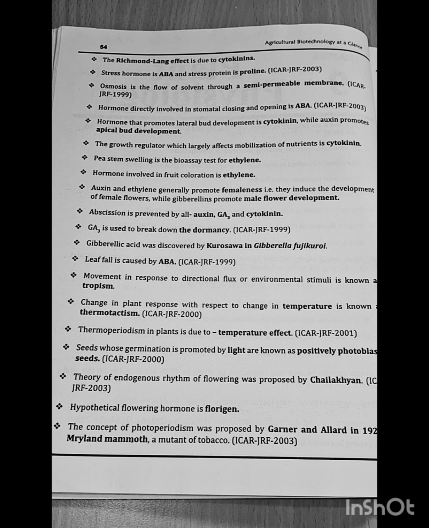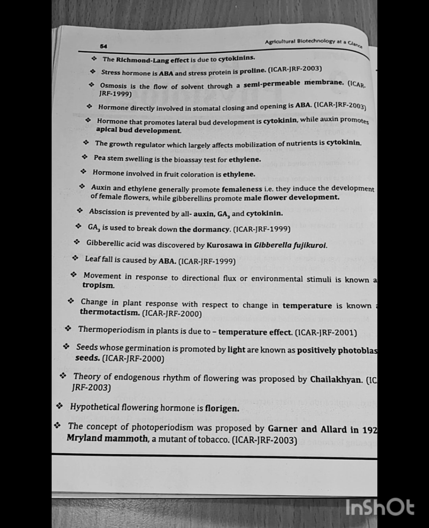Osmosis is the flow of solvent through a semi-permeable membrane. Hormone directly involved in stomatal closing and opening is abscisic acid. Question asked in ICAR JRF 2003. Hormone that promotes lateral bud development is cytokinin, while auxin promotes apical bud development. The growth regulator which largely affects mobilization of nutrients is cytokinin. Triple response, stem swelling, is the bioassay test for ethylene. Hormone involved in fruit coloration is ethylene.